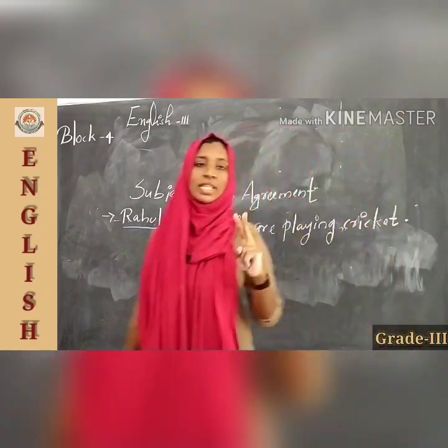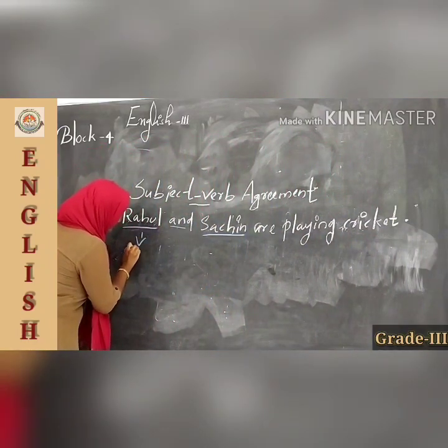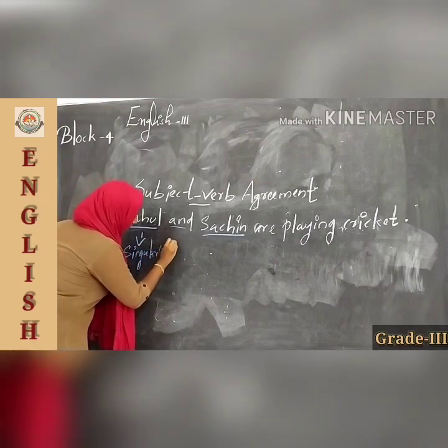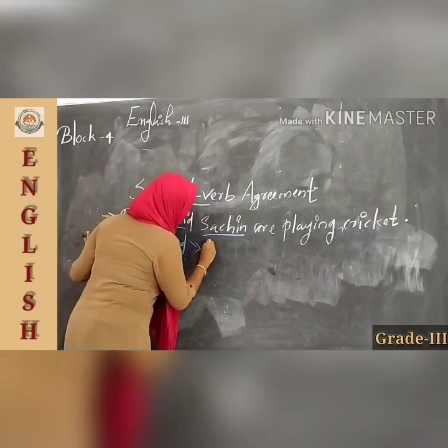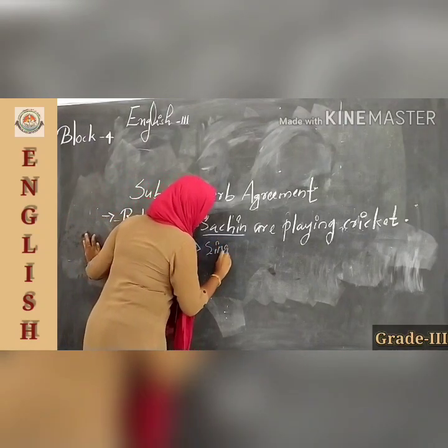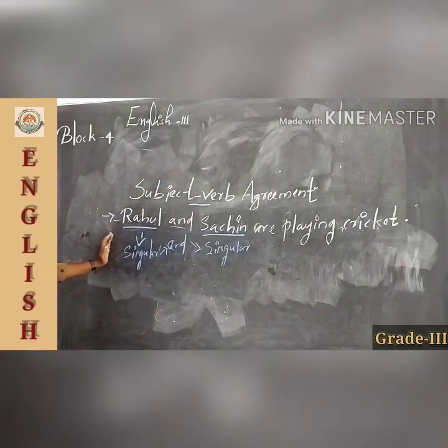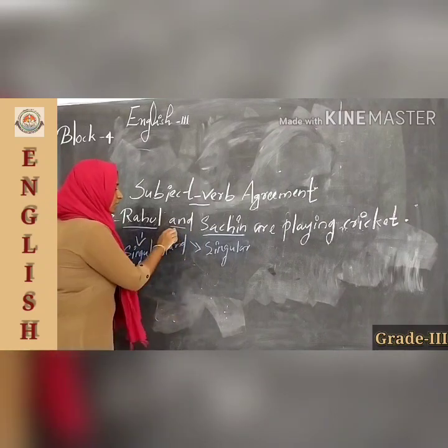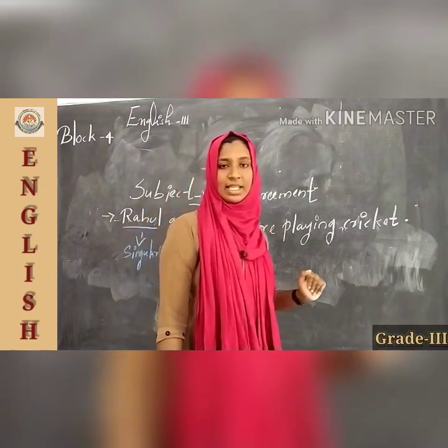But when these two singular subjects, this is a singular word, and Sachin is also a singular word, isn't it? Here the two subjects, that means Rahul and Sachin, are joined together by using and, then it becomes a plural verb, isn't it?